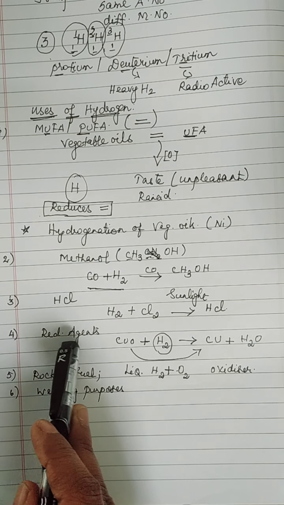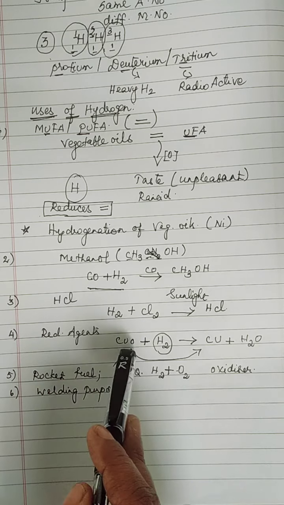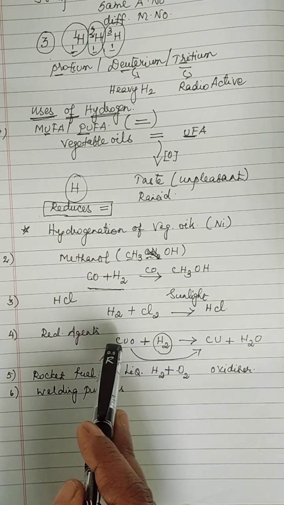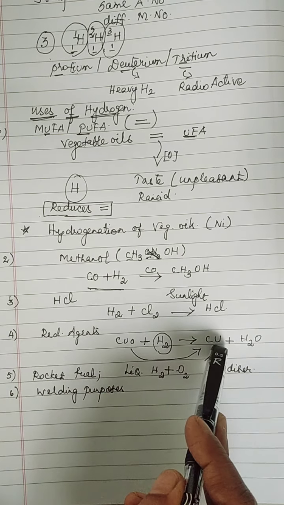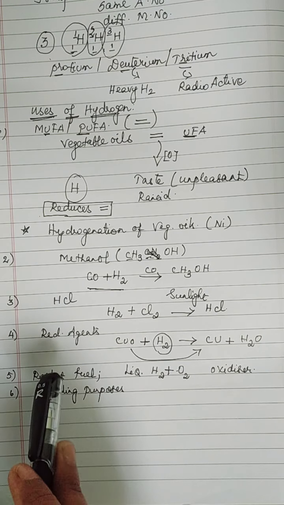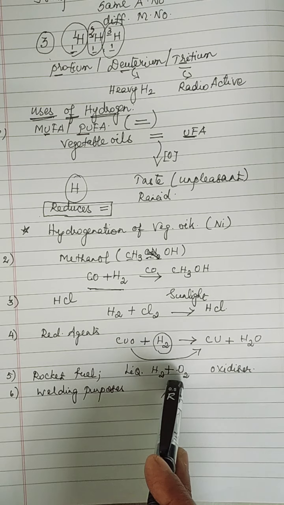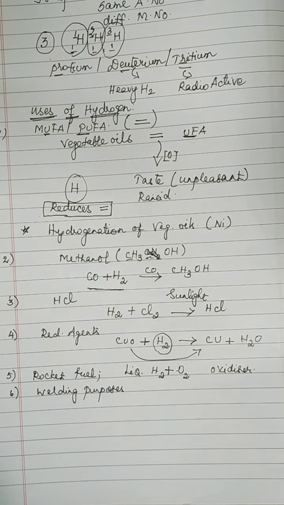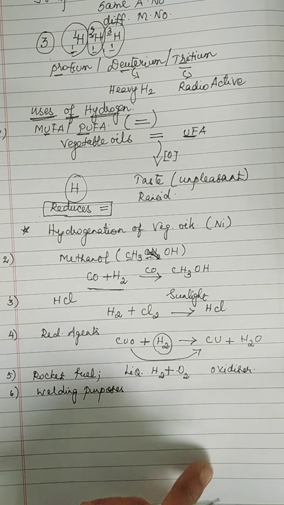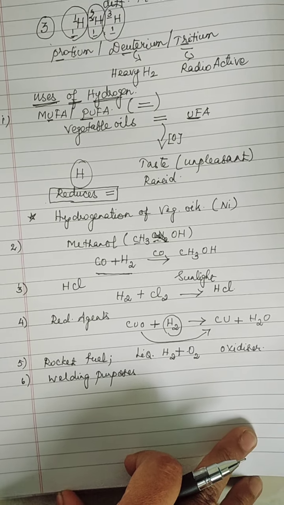Now, hydrogen is used as a reducing agent, that is copper oxide plus hydrogen. Copper oxide will be reduced to free copper, so water will be liberated. Now, liquid hydrogen along with oxygen will be used as a rocket fuel, as an oxidizer. And your oxyhydrogen torch will be used for welding purposes because of very high temperature. Okay, done.